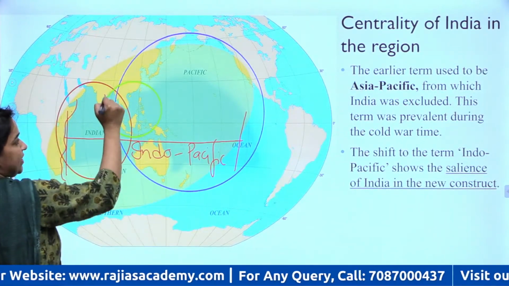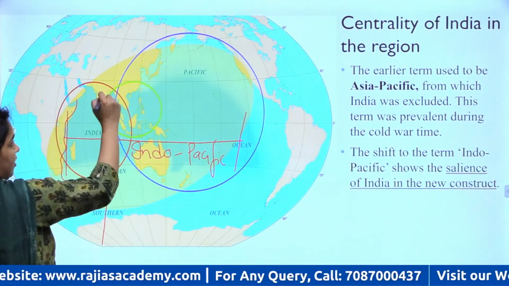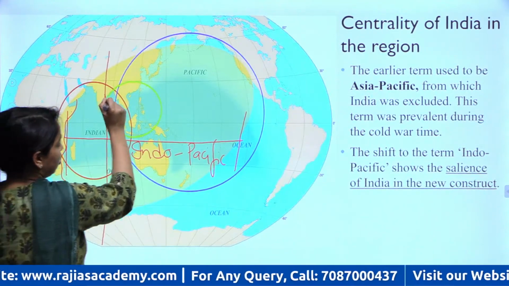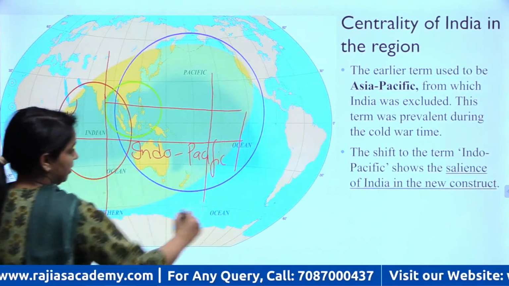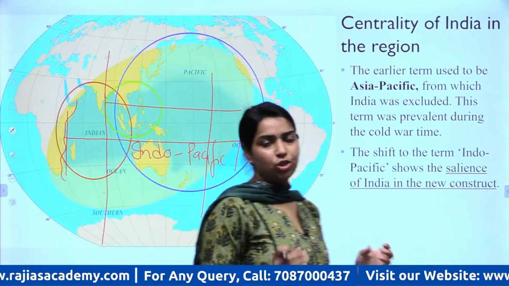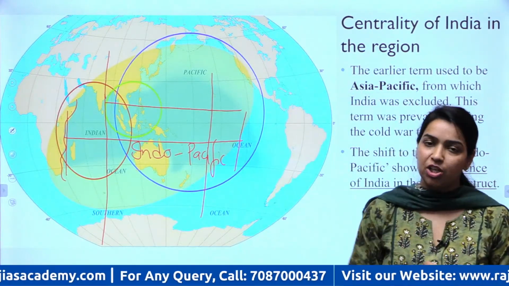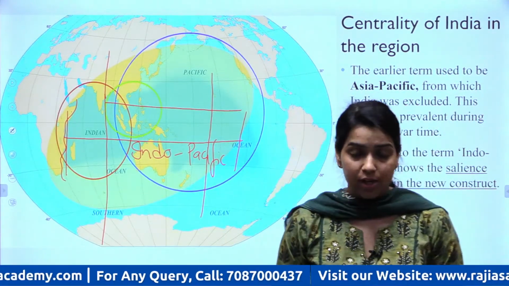Whereas for the USA and Australia, it starts from here, from the Indian coast towards the Western Pacific, right? So there is a little bit of difference in the interpretation of this word, okay?